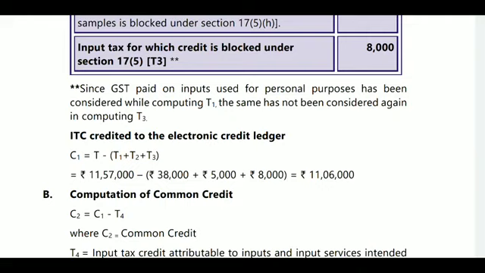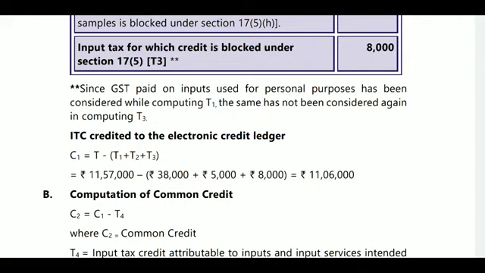So ITC credited to electronic credit ledger. How much will be eligible for electronic credit ledger? C1 is equal to T minus (T1 plus T2 plus T3). T means all taxes, first we have taken 11,57,000, minus whatever the non-business purpose, whatever the exempted purpose used, whatever the blocked credit, it was deducted. Total amount will be 11,06,000.